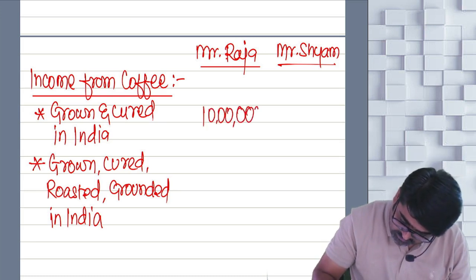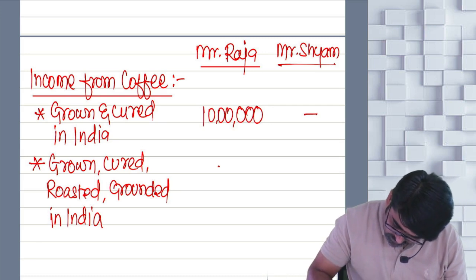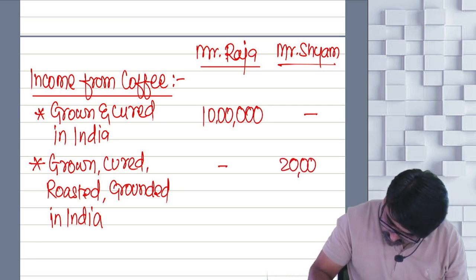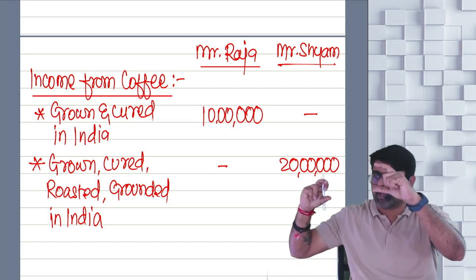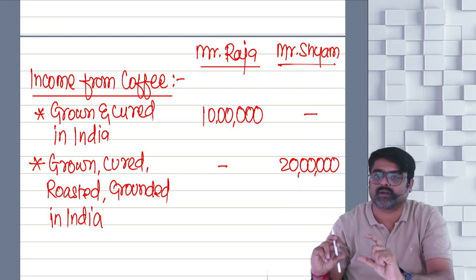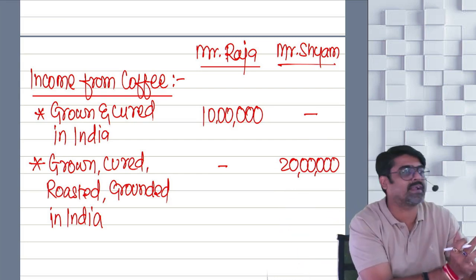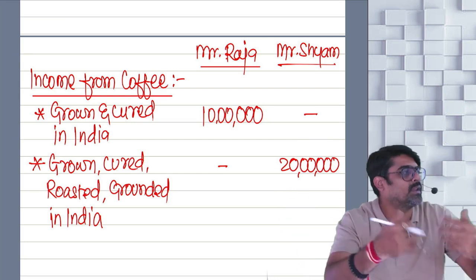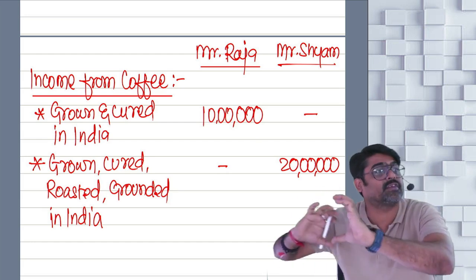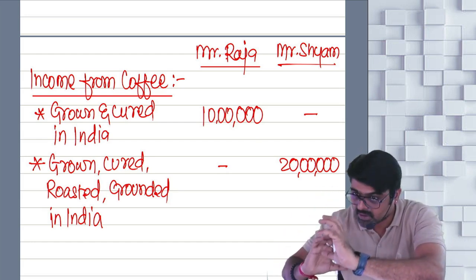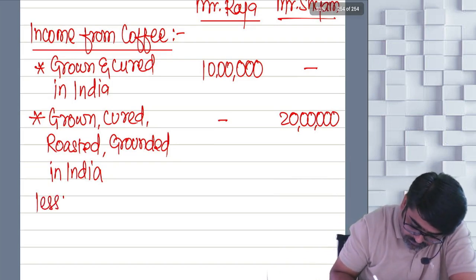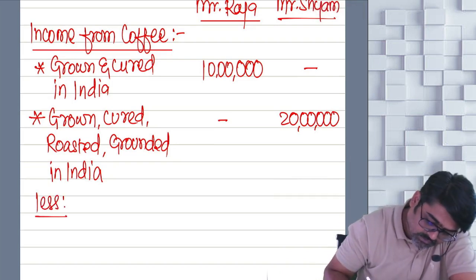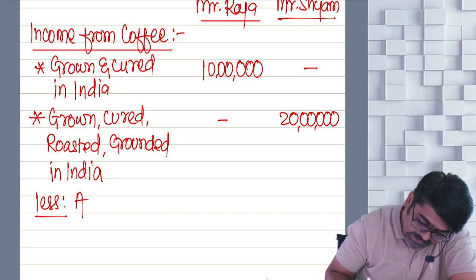And how much is Shyam earning? 20 lakhs. See, if they don't give you this income directly, first you will have to calculate it by reducing all the expenses, etc. So assuming that all the expenses are reduced and this is the net income. So out of this income, less agricultural income.